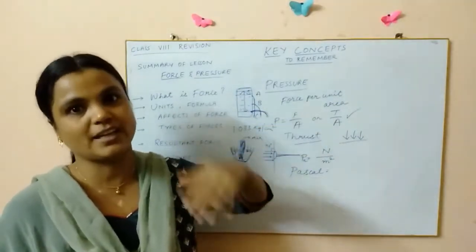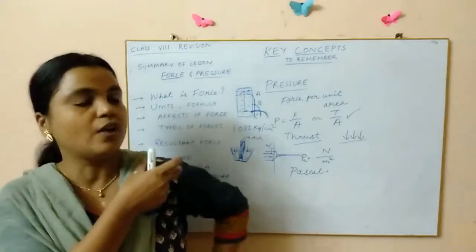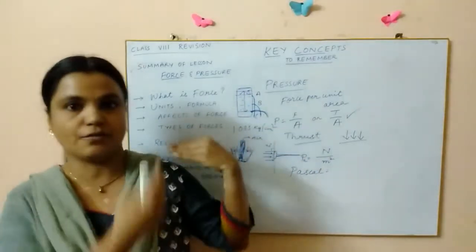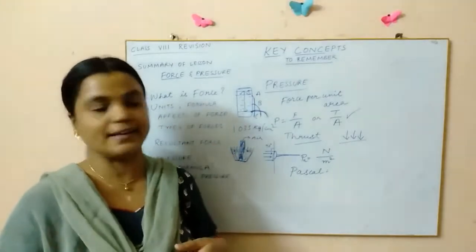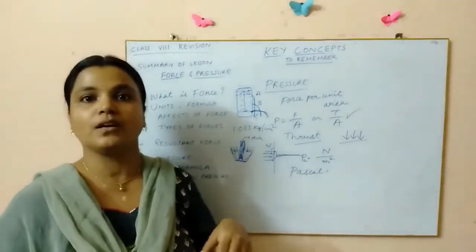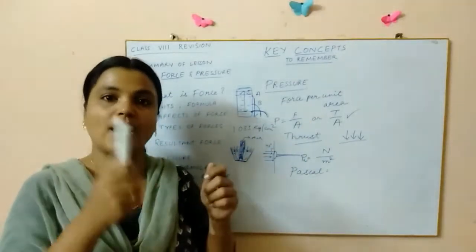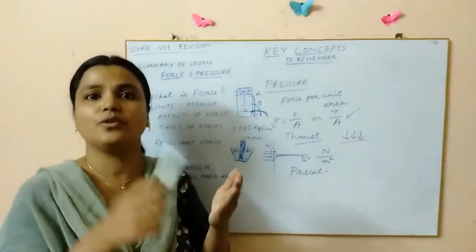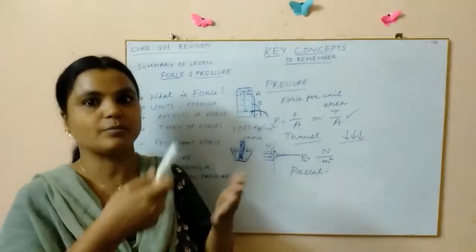The pressure automatically gets reduced. The amount of pressure acting on your shoulder drastically reduces if the area of cross section is widened. Same is the case with the knife also. I showed you. Why are we able to cut easily with the help of the sharp edge of the knife and not from the blunt side of the knife?